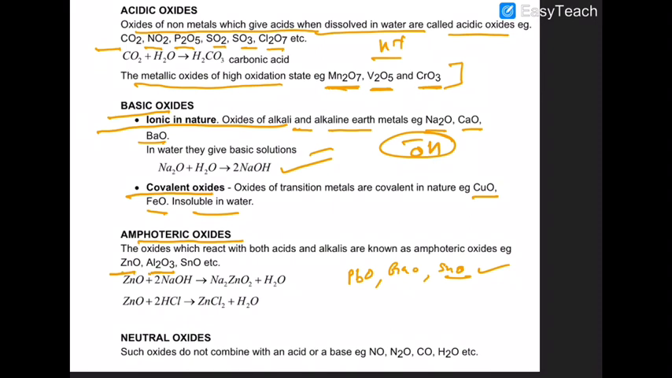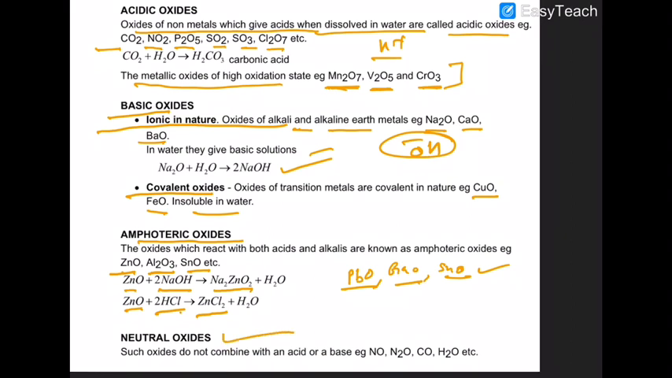Zinc oxide, Al2O3, tin oxide, PbO, gallium oxide. These are popular examples of amphoteric oxides. When these amphoteric oxides react with a base, they react like an acid, and when they react with an acid, they act like a base. Look at that. Zinc oxide gives you sodium zincate with NaOH and gives you ZnCl2 in the presence of HCl. Sure about that or not?